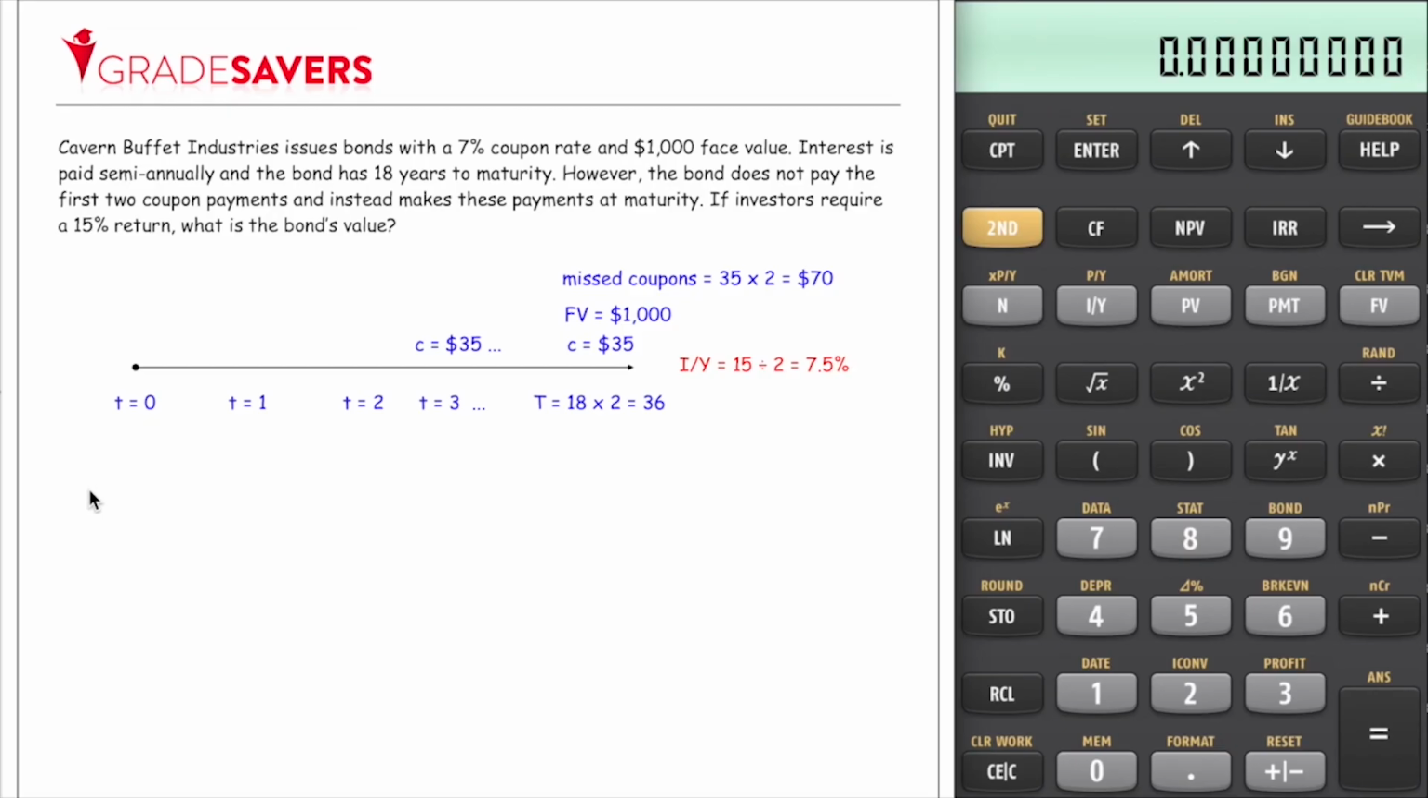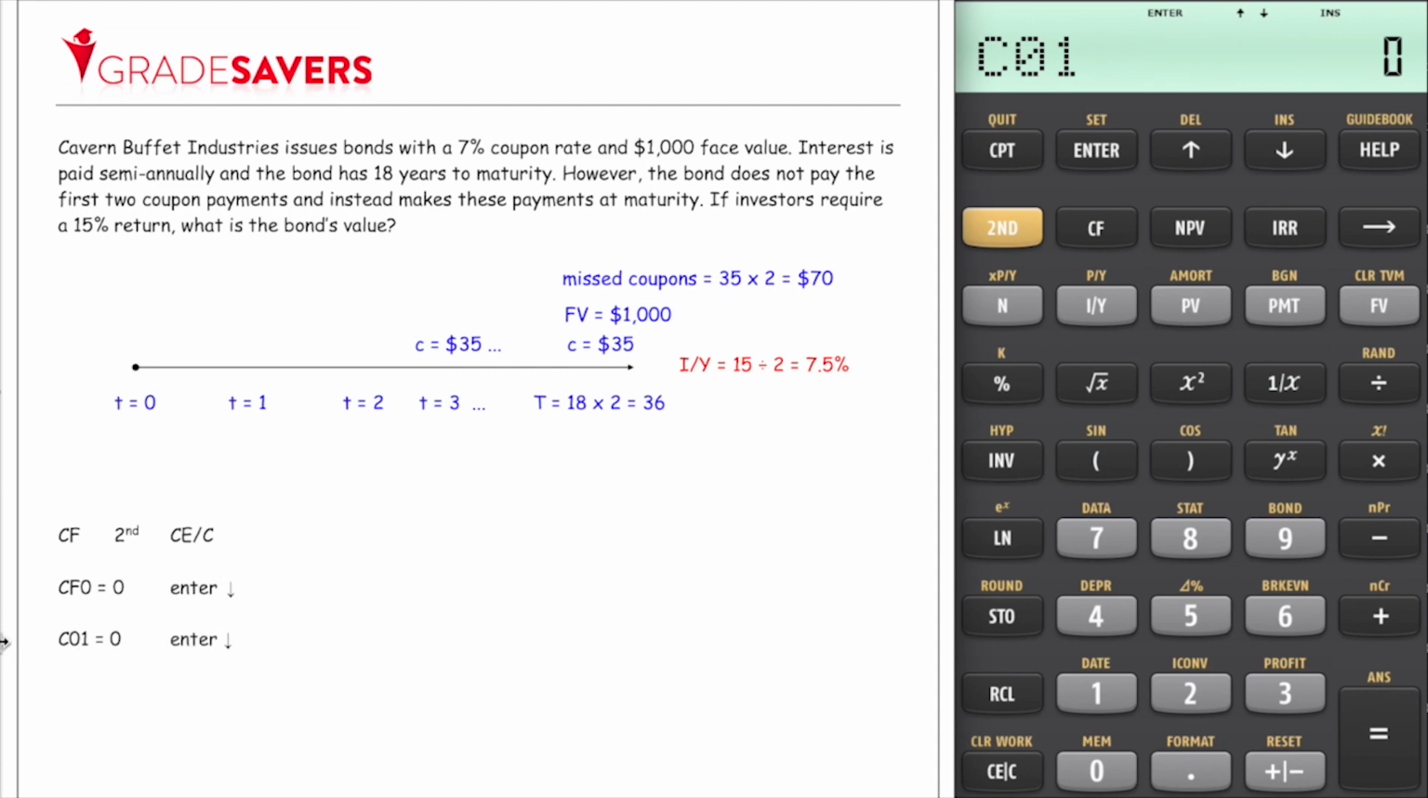So on our finance calculators, I would recommend to start by pressing cash flow and then second CE|C. What that essentially does is that it clears the CF worksheet. At this point, it's going to say CF0, and you're simply going to press 0 followed by enter and the down arrow. And that's because at time 0, there is no cash flow. When it says C01, we're going to press 0 followed by enter. We hit the down arrow again.